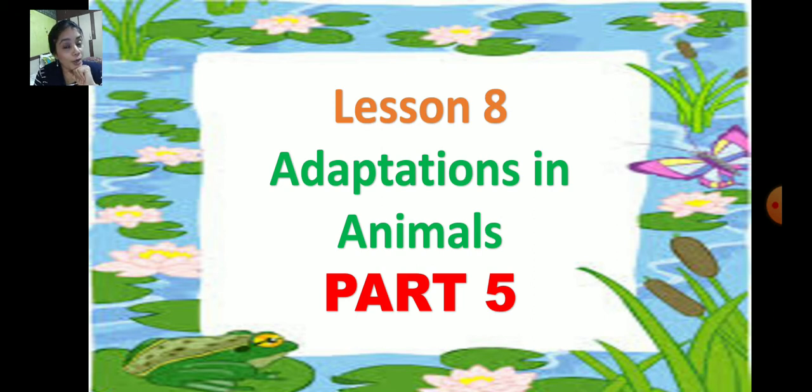Do you all remember what are called terrestrial animals? Terra means land. So the animals which live on land are called terrestrial animals. And animals which live in water are called aquatic animals. Aqua means water.